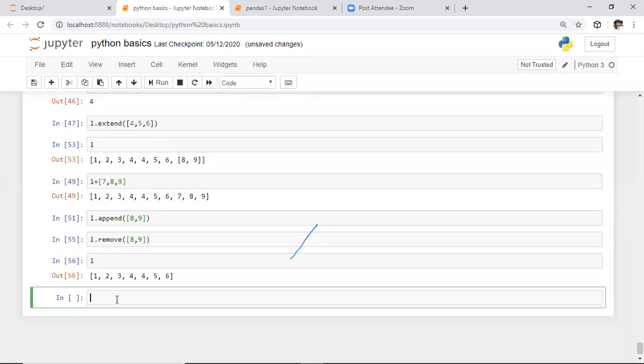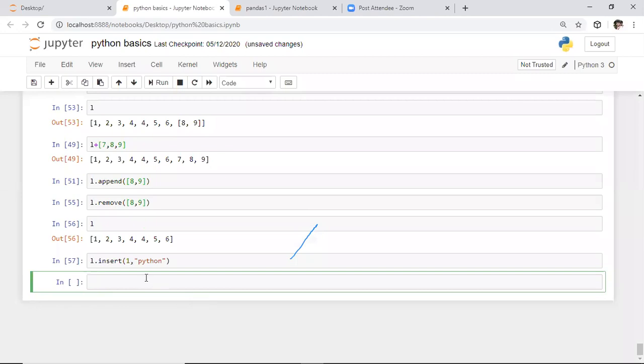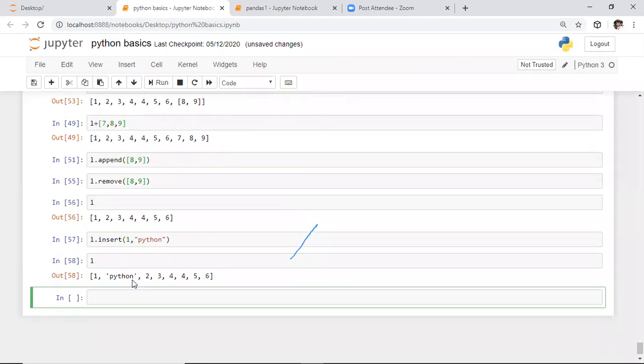After this, we need to perform the insert operation, right? By using this insert function, I want to insert the value Python at the first index, and I'm executing this portion. Whenever you execute this and observe the output, the value which is present at the first location will be filled with this Python. So if you want to keep any value at the desired location, we need to use this insert function. In this insert function, first you specify the index, next you specify the value.